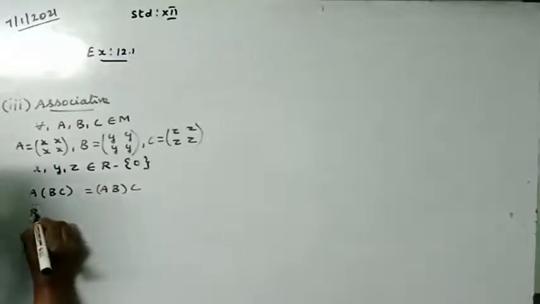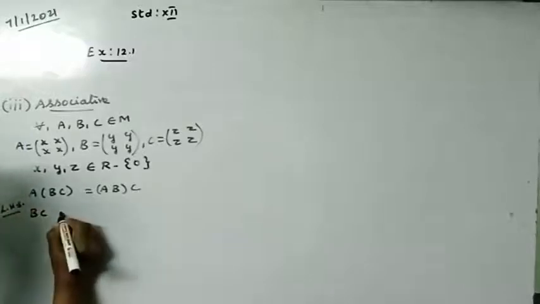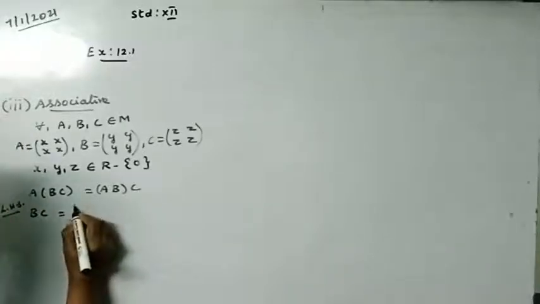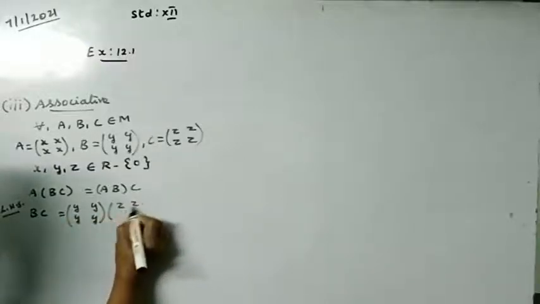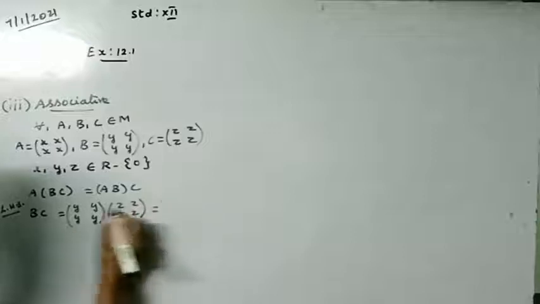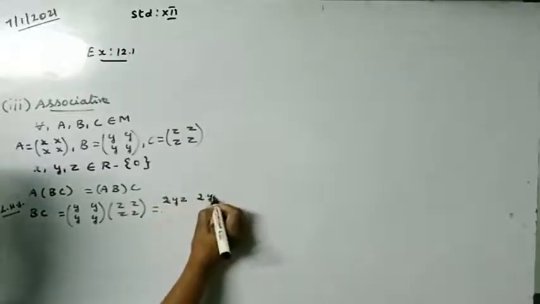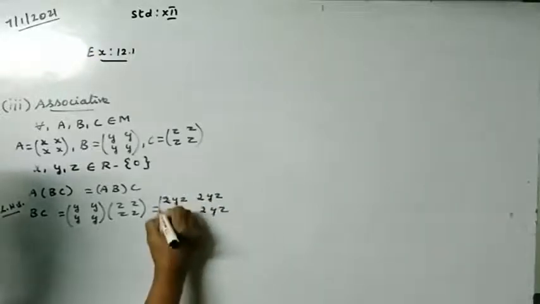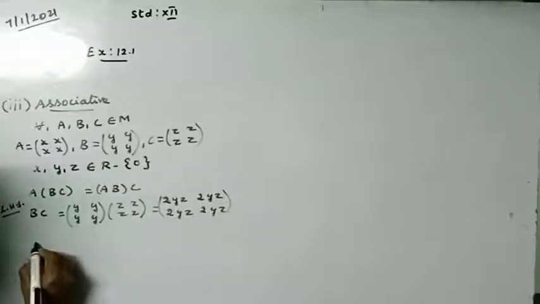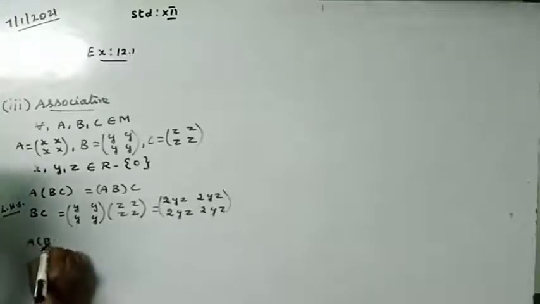So take BC first, which is the left hand side. BC is equal to [y y; y y] times [z z; z z], which is equal to the result [2yz 2yz; 2yz 2yz]. Actually the matrix multiplication is associative. Okay, then A into BC.